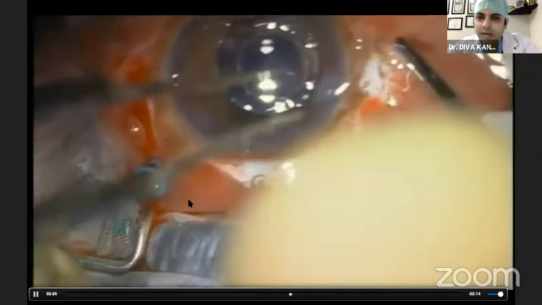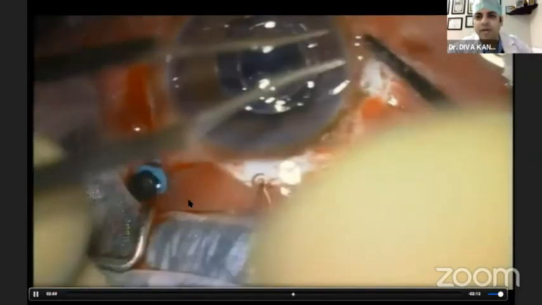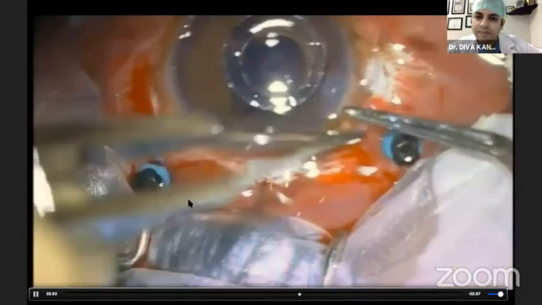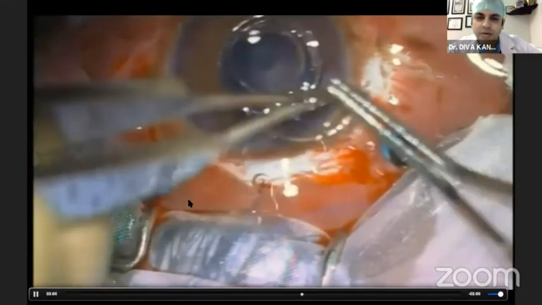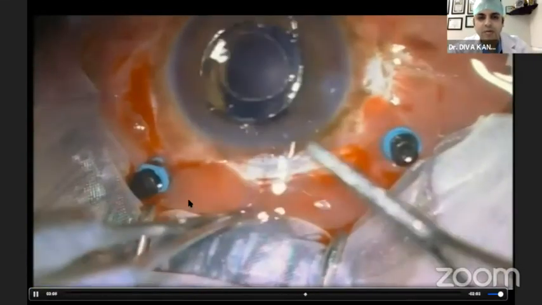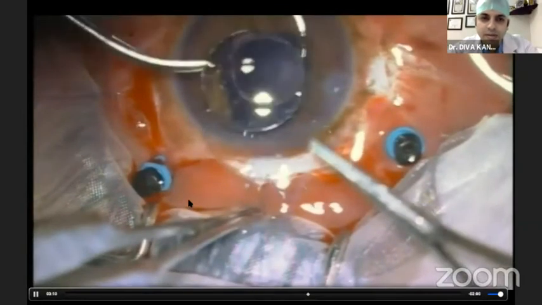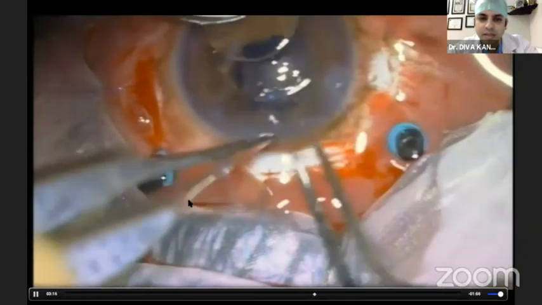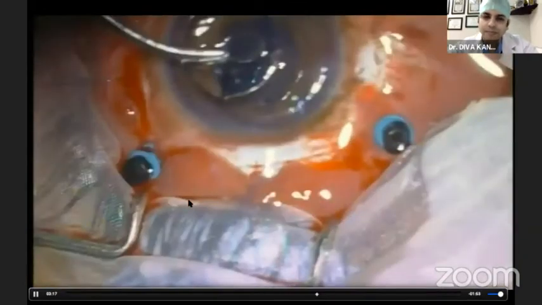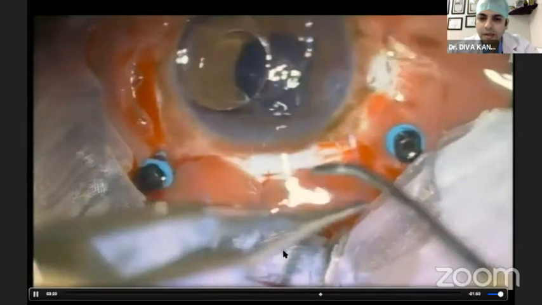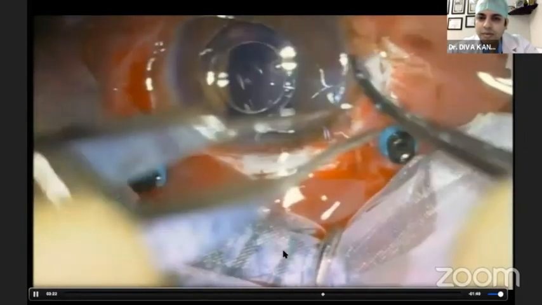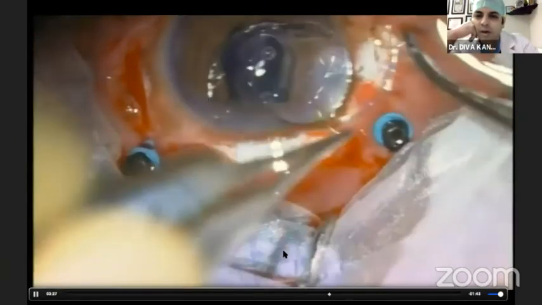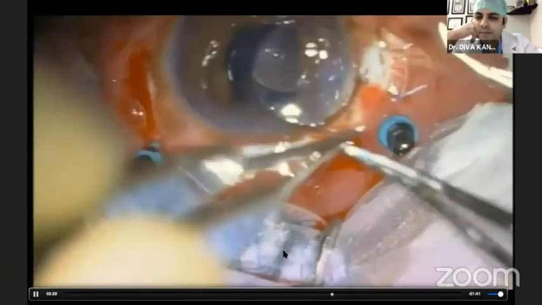Now, as we had seen in the IOL, there are 2 eyelets on the haptic on each side. So the sutures from both the ends are tied. Now, while doing this maneuver, it might be difficult to manage the IOL. So you can request your assistant to hold the IOL or use a drop of viscoelastic to stabilize the IOL while you are tying it. And it is really important to tie the suture snugly, because otherwise wobbling of the IOL can be seen post-operatively.